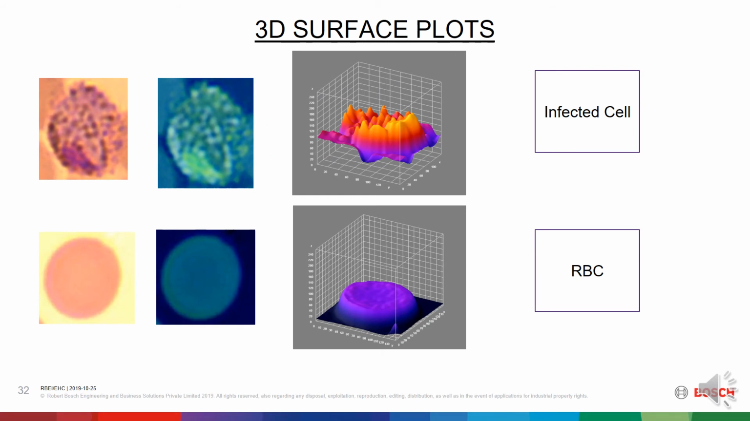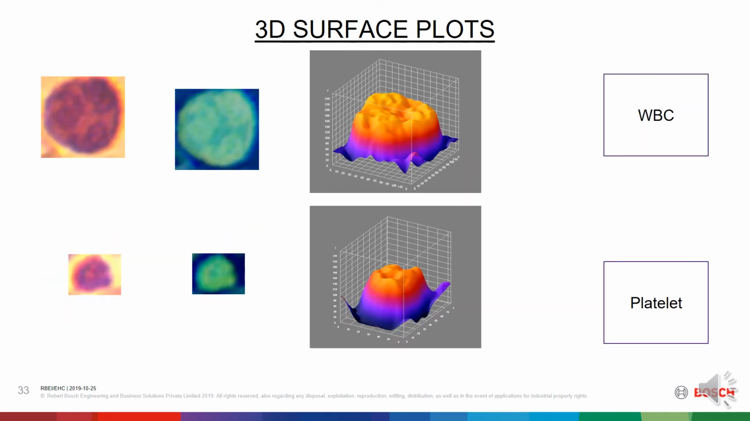These are the cell-wise plots. First one is the infected RBC, then the inversion of the infected RBC and its 3D surface plot. Then comes the normal RBC, inversion, and then the 3D surface plot. Then the WBC, inverted image, the 3D surface plot, and the last one is the platelet, the inverted platelet, and the 3D surface plot.